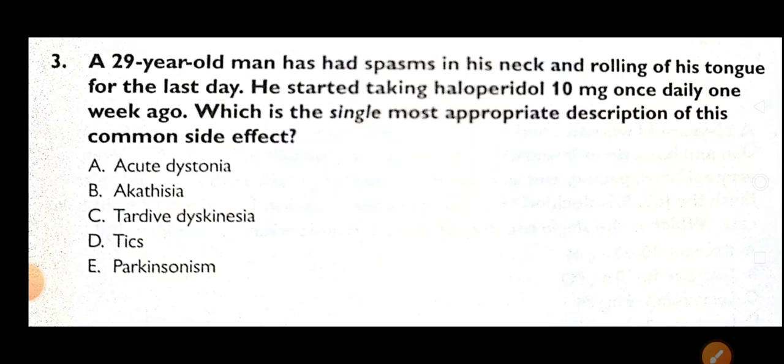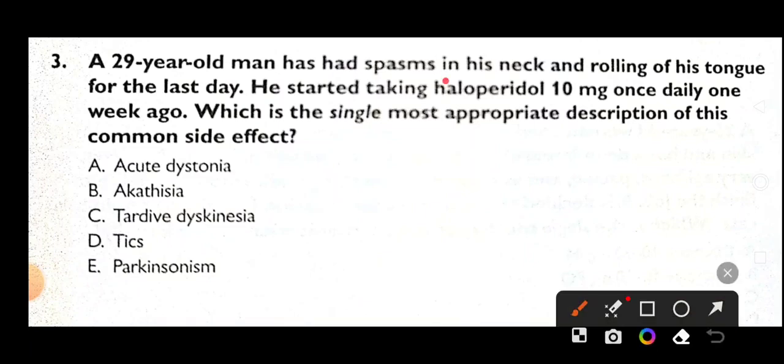Let's discuss. A 29-year-old man has had a spasm in the neck and rolling of his tongue for the last day. He started taking haloperidol 10 mg once daily 1 week ago. Which is the single most appropriate description of this common side effect? So what is this? The patient has neck spasm and rolling of his tongue for the last day, and he was started on haloperidol, an antipsychotic.